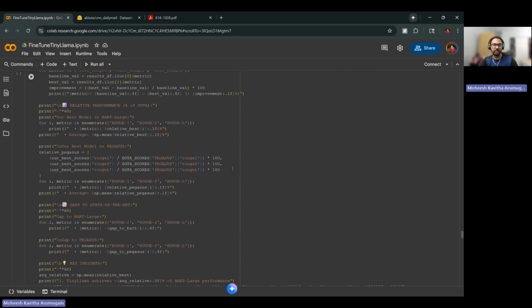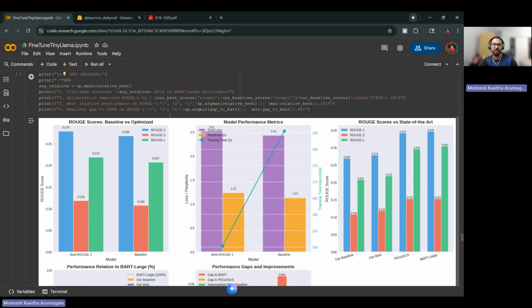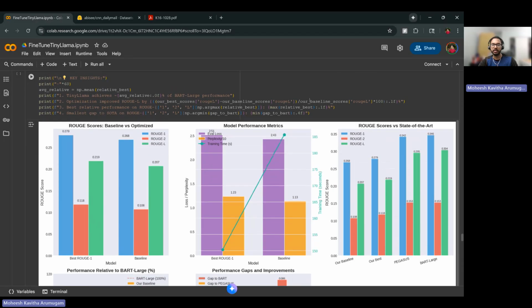To get the values, the ROUGE score, base versus optimized, you can see the best ROUGE score is 0.279 and the baseline score is 0.268. So you have a considerable increase in the ROUGE score, and also this is the ROUGE-2 score and ROUGE-L score. ROUGE-L is like an F1 score, but for our model, we are going to go for the ROUGE-1 score. It's a considerable increase because we have optimized it and fine-tuned it based on our model.